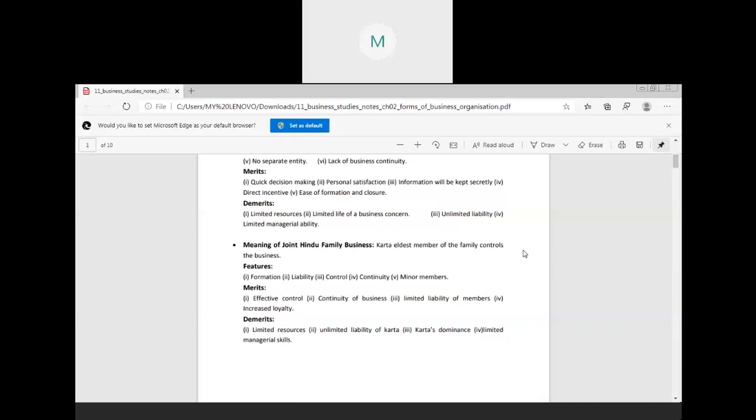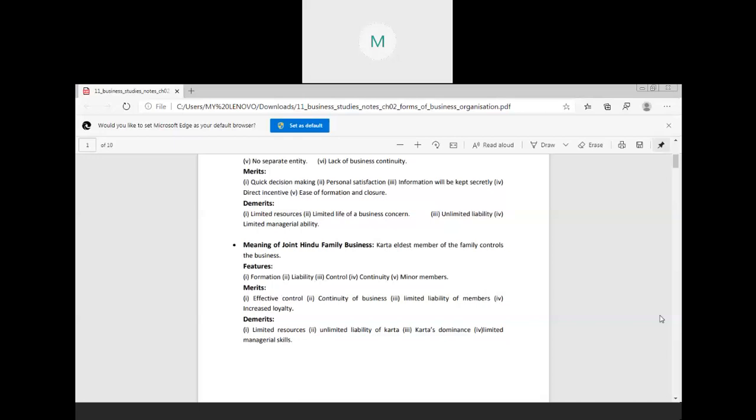First is effective control. The control is very effective because it is in the hands of the Karta only. He is taking all the decisions. You don't have to discuss with others. All the decision making power is in his hand, and he is the eldest member of the family, so he has a lot of experience to take the decisions. That's why the control is very effective in a joint Hindu family business.